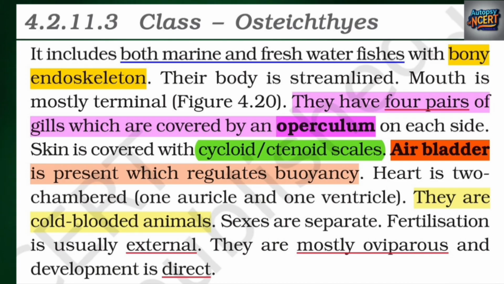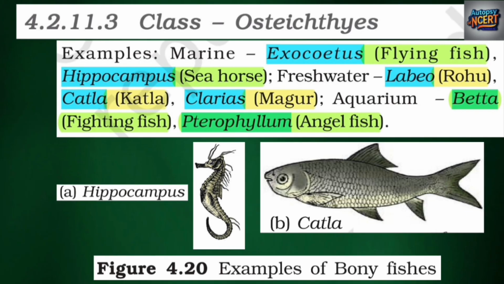Heart is two-chambered, one auricle and one ventricle. They are cold-blooded animals. Sexes are separate. Fertilization is usually external. They are mostly oviparous and development is direct. Examples: marine Exocoetus, flying fish; Hippocampus, seahorse; freshwater Labeo, rohu, Catla, Clarias, magur; aquarium Betta, fighting fish; Pterophyllum, angelfish. Examples of bony fishes: Hippocampus, Catla.